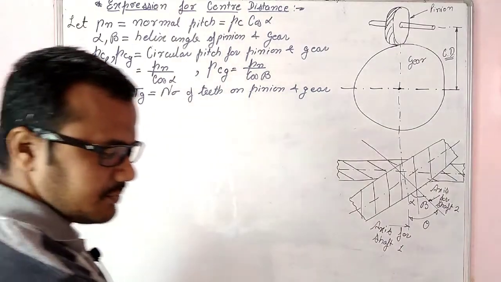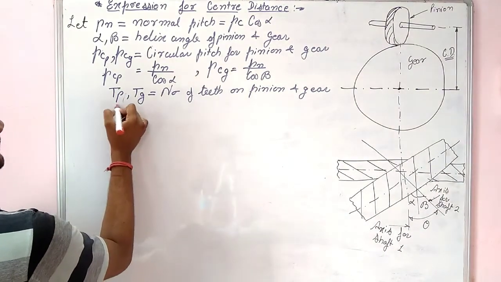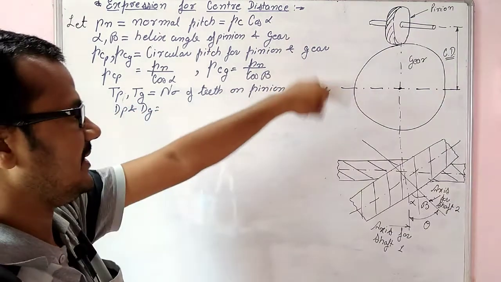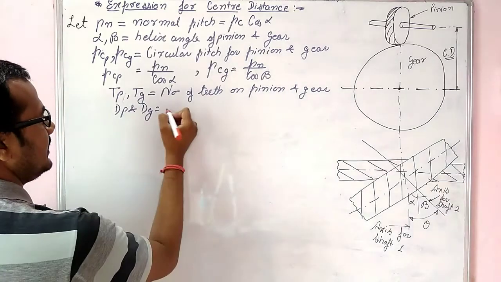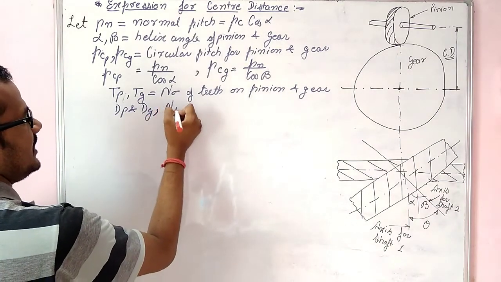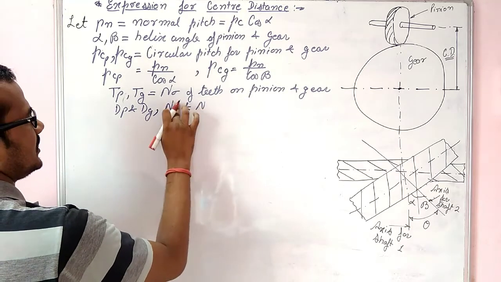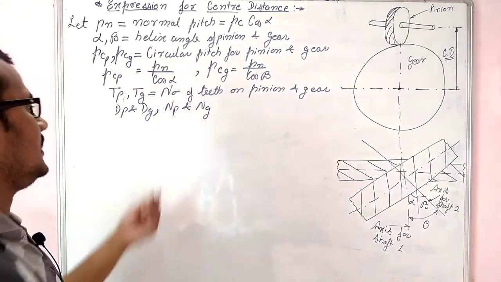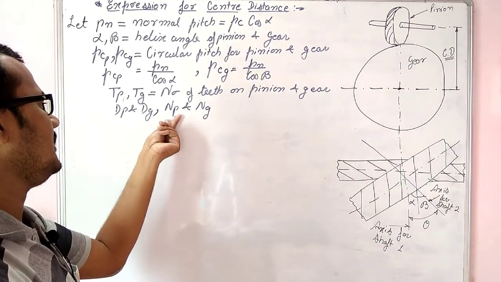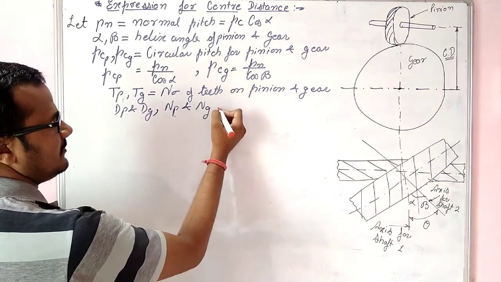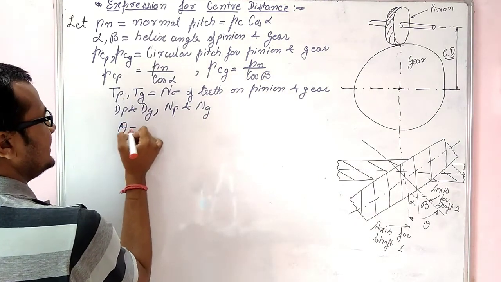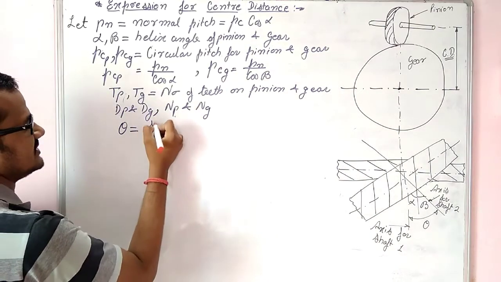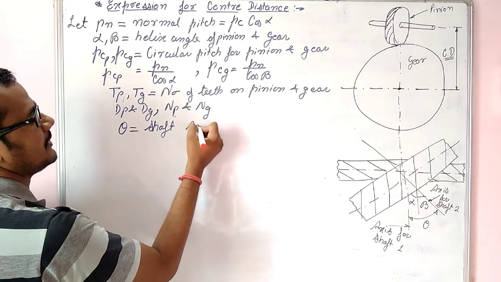Now some more terminologies, dp and dg. We know that they are pitch circle diameters for pinion and gear, and let us also define n1 and n2, or let them be np and ng, as the speed of pinion and speed of gear. And finally, let us define angle theta. We can say that angle theta is the shaft angle.